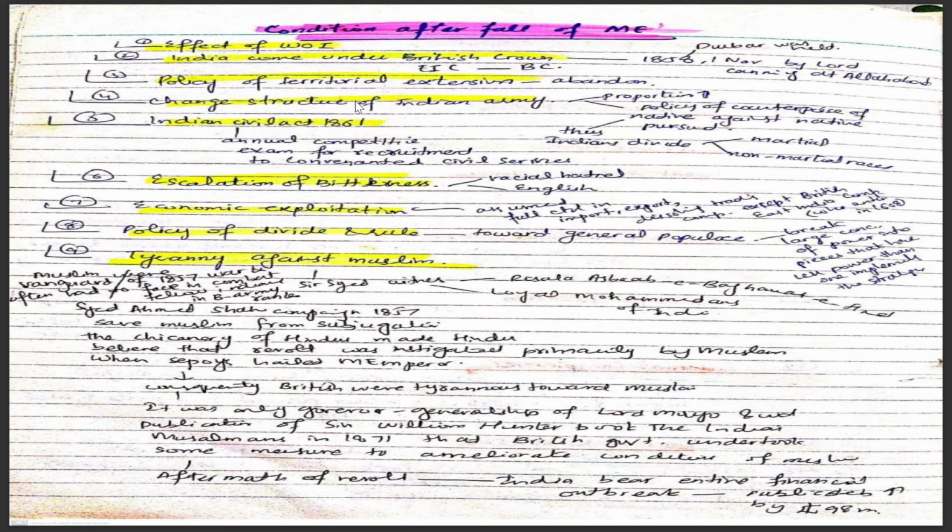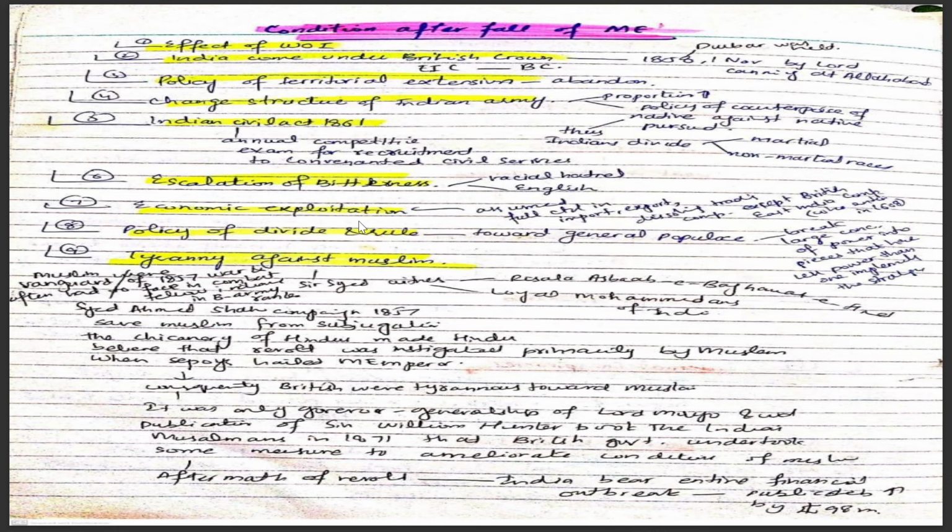Number five is the Indian Civil Act 1861, which set an annual competitive exam for recruitment to civil services, which also divided the natives.